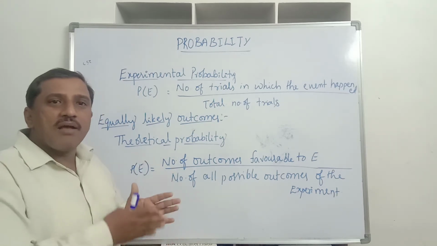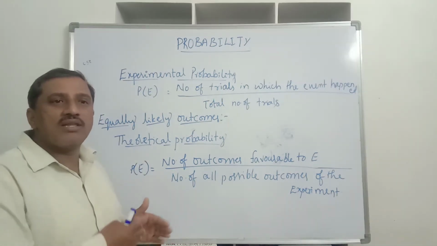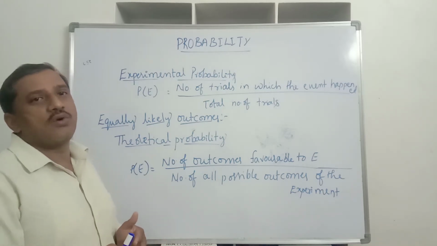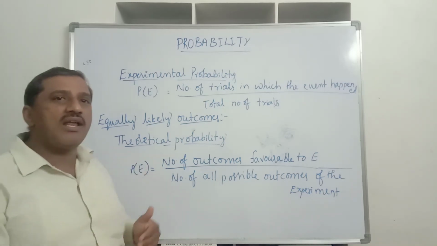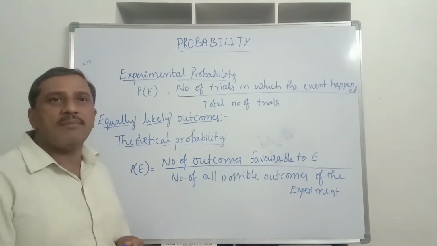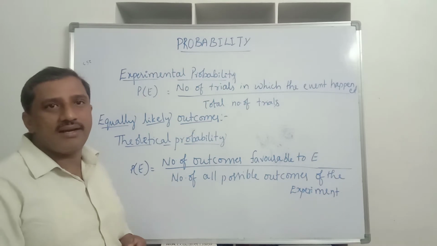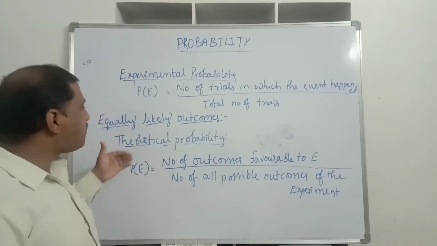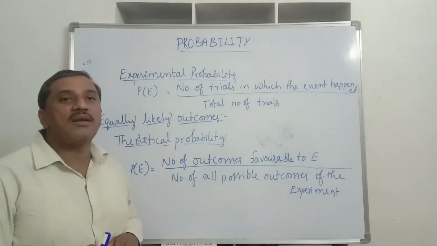So finally, with this we can conclude on the grounds of theory, that is theoretically, that the probability of getting a head is almost equal to the probability of getting a tail. That probability is known as theoretical probability.